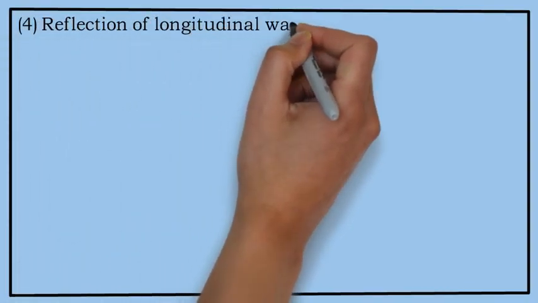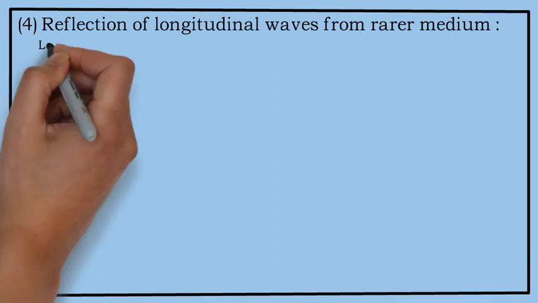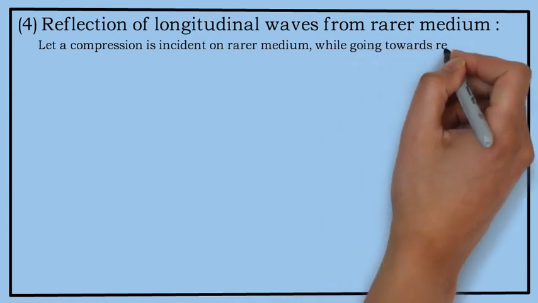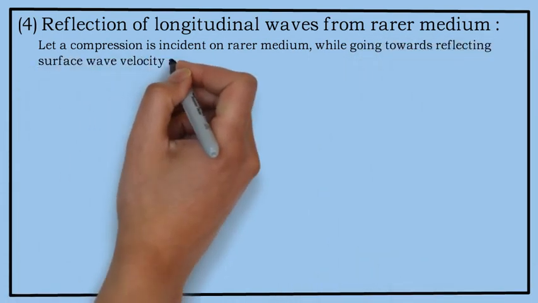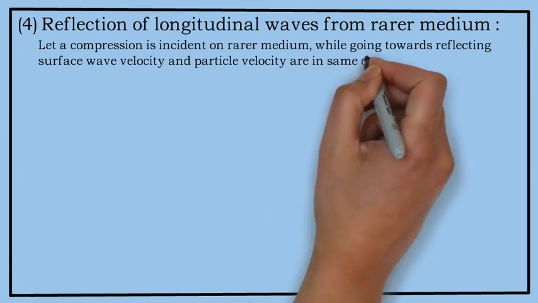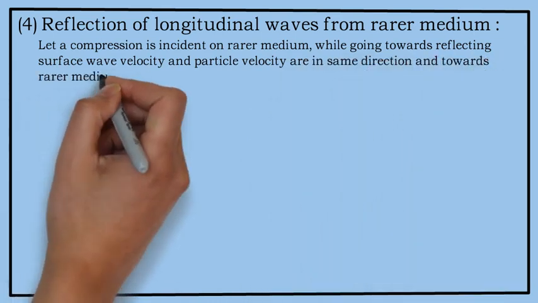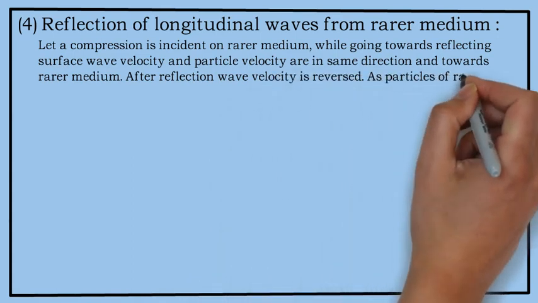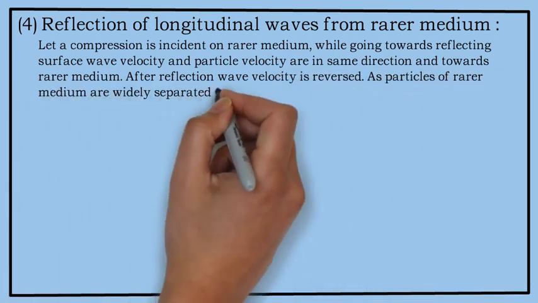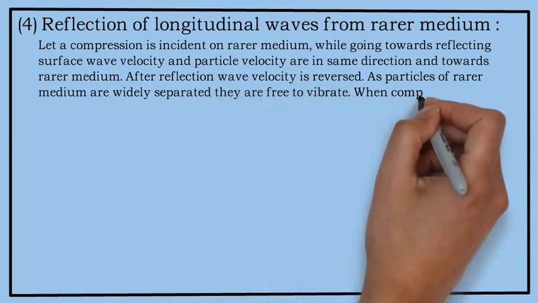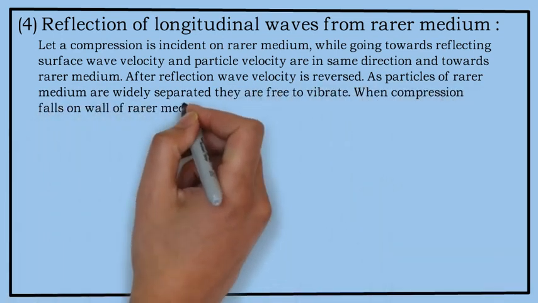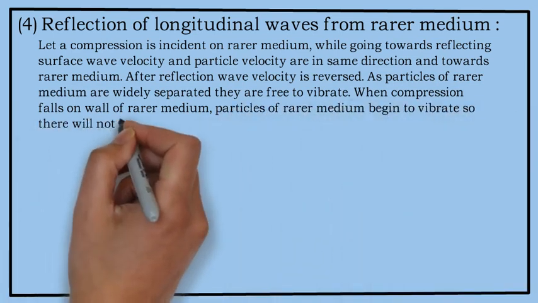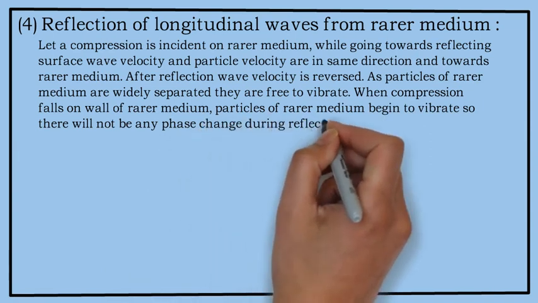Reflection of longitudinal waves from a rarer medium. Let compression be incident on a rarer medium. While going towards the reflecting surface, wave velocity and particle velocity are in the same direction and towards the rarer medium. After reflection, the wave velocity is reversed. As particles of a rarer medium are widely separated, they are free to vibrate. When compression falls on the wall of the rarer medium, the particles of the rarer medium begin to vibrate so that there will not be any phase change during the reflection.